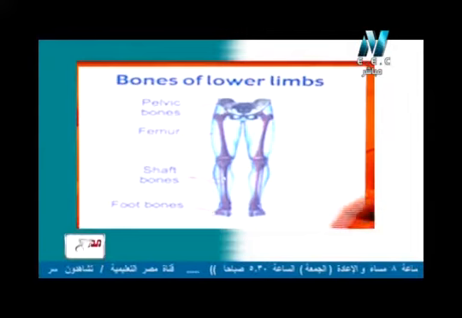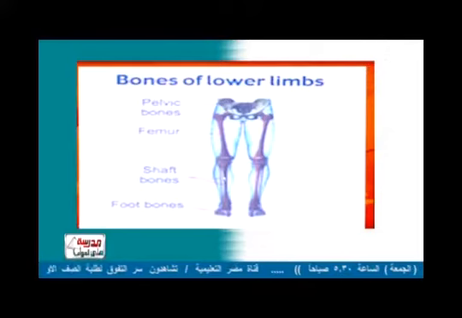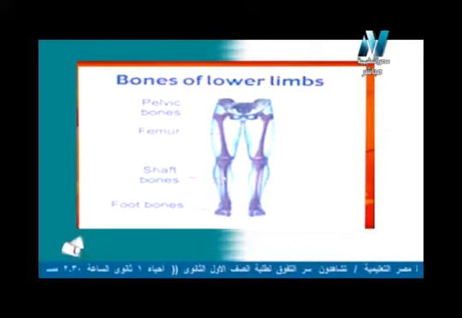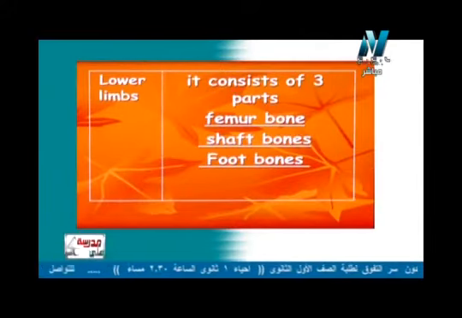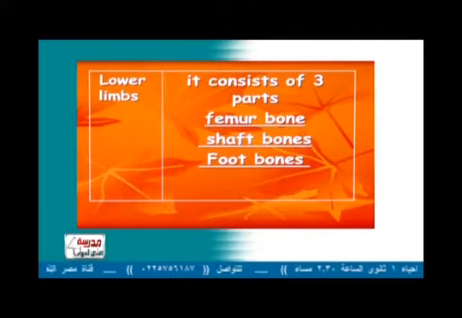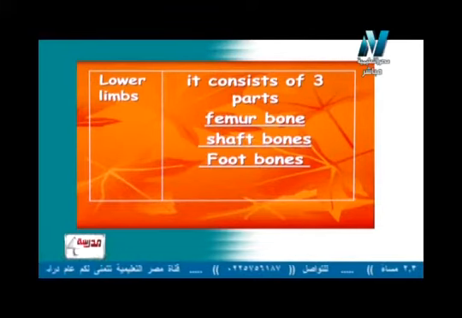So again, the bones of the lower limb are three parts which are femur, shaft bones and also the foot bones. Again they are the femur bone, the shaft bones, the leg bones, which are two, that's why we said shaft bones, not just bone, and at last the foot bones.